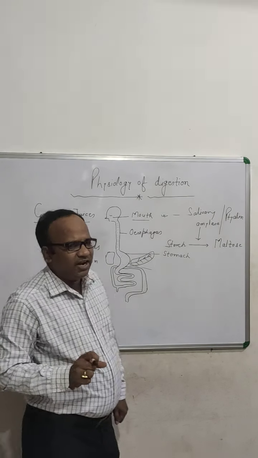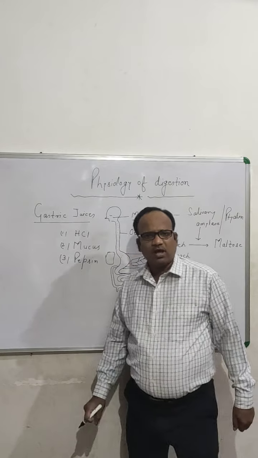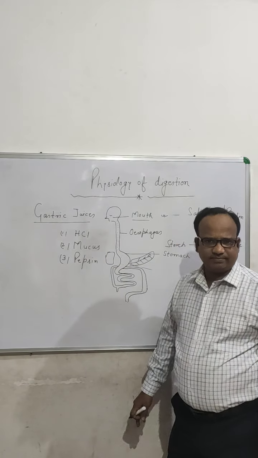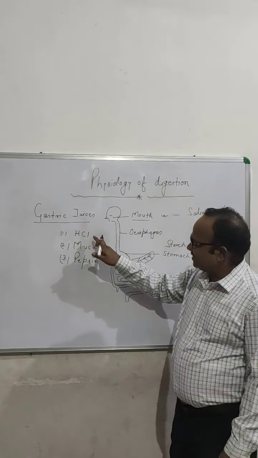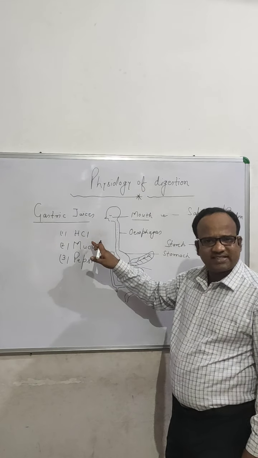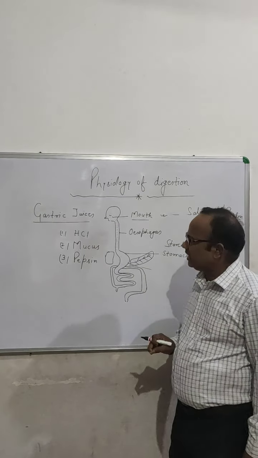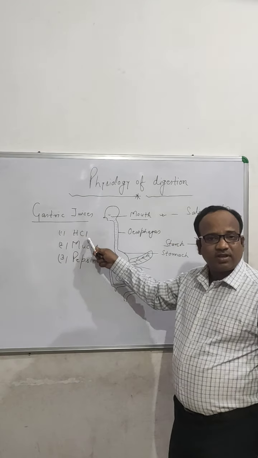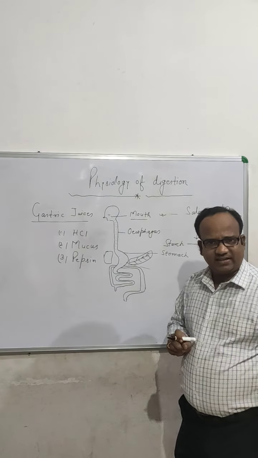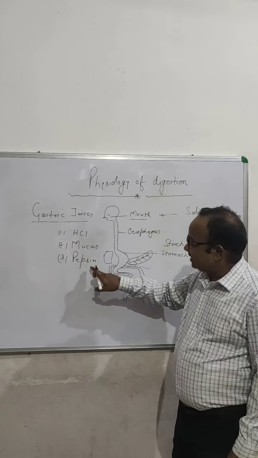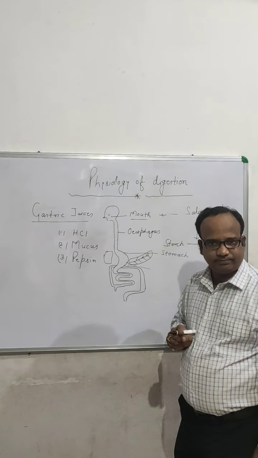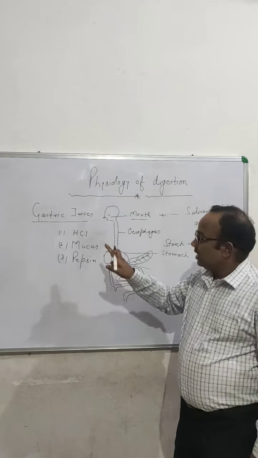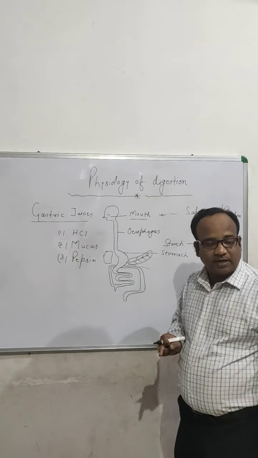Each of these 3 different gastric juices perform the different activities. Acid, now I am just going to discuss one by one the function of each and every gastric juice. This acid makes the food acidic so that this pepsin could work easily. This is the first function of the acid.